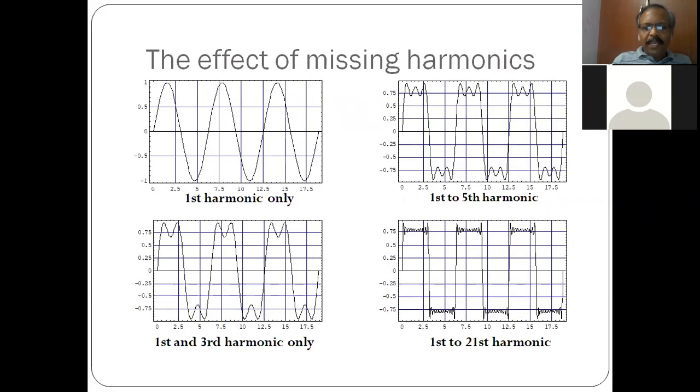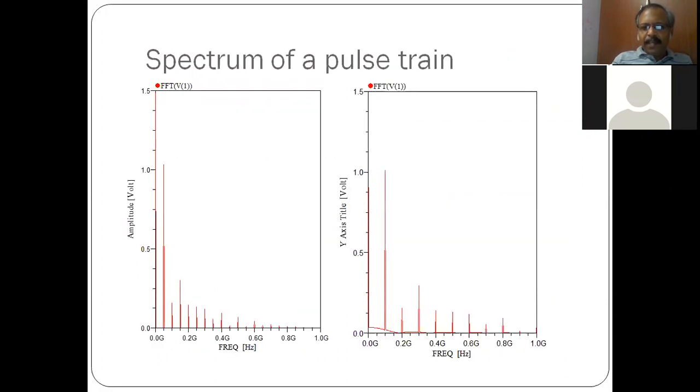So now you see in a digital signal, when you are transmitting, let us say 50 megahertz, your components are present till 800 megahertz.